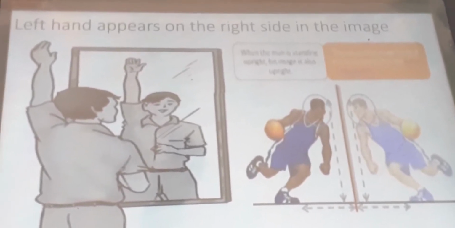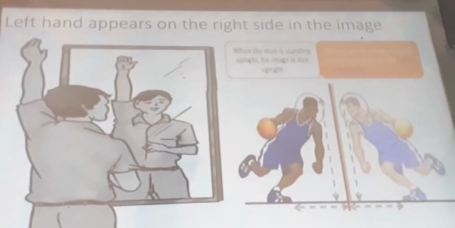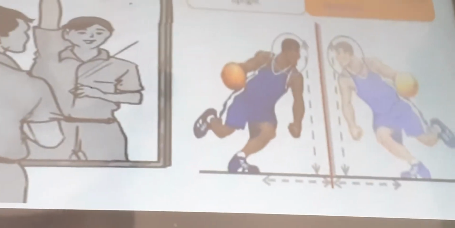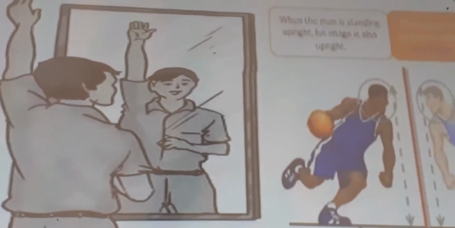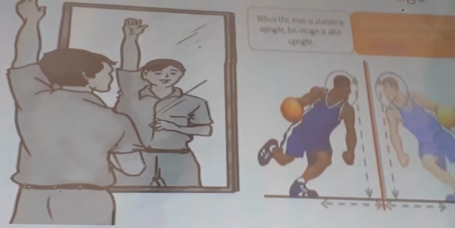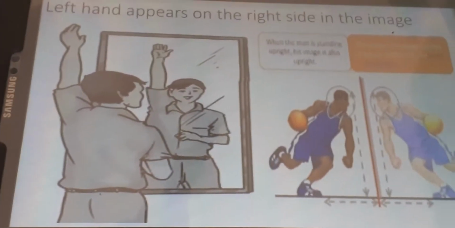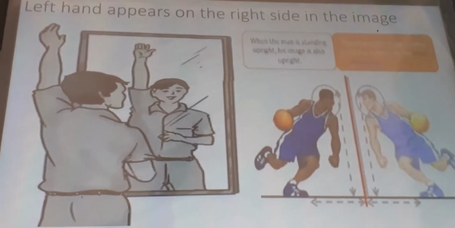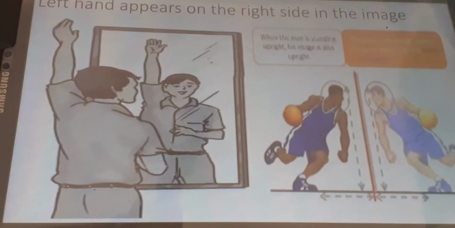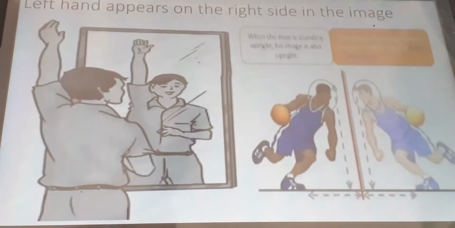Come to the next picture. Actually, he is a football player. Where is the ball? The ball is in the right hand. But in the image, the ball is in the left hand. So observe carefully. You will find that in the mirror, right appears left and left appears right. But note that only the sides are interchanged. The image does not appear upside down. Only the sides are interchanged. So this type of image is called a laterally inverted image.